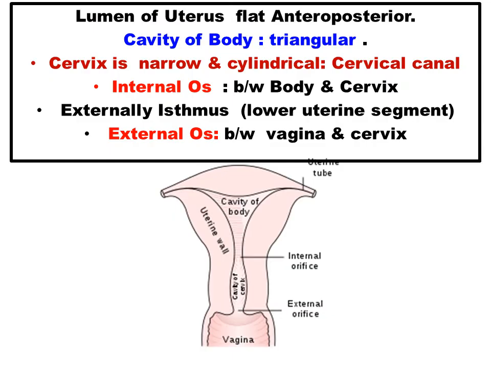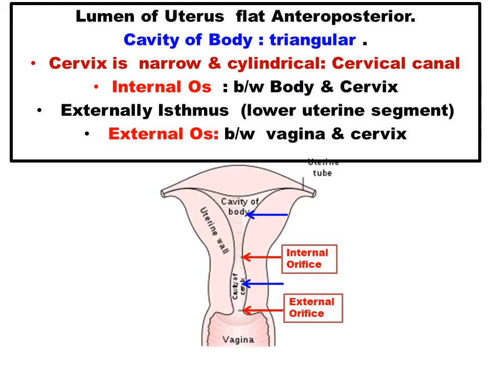The lumen of the uterus is flat anteroposteriorly. It is known as the cavity of the body, triangular in shape. The canal related to the cervix is narrow and cylindrical, and the cervix lumen is known as the cervical canal. The internal os represents the opening between the body and the cervix, and the external os represents the opening between the vagina and the cervix. Externally, the internal os is represented as the isthmus, which is known as the lower uterine segment gynecologically.